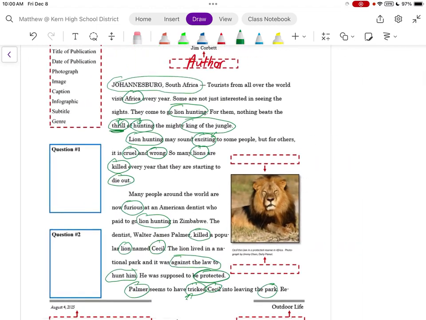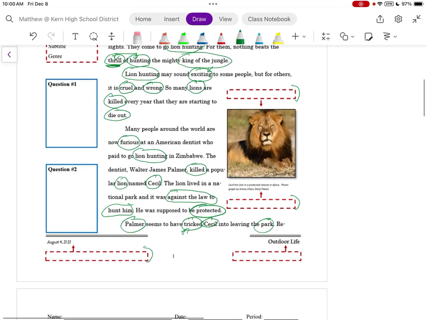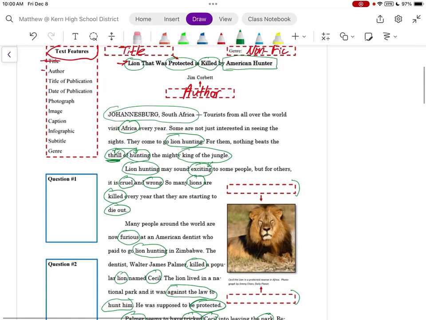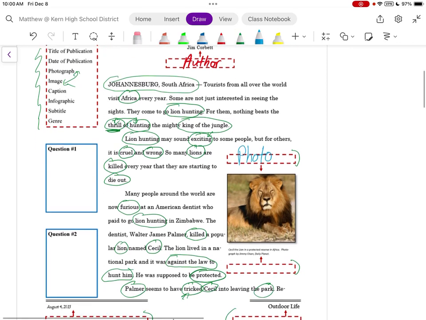We can see I have another box to fill in. I actually have 4 of them to fill in. This box is pointing to, let's go ahead and look at our text feature options. This box is pointing to what? It is pointing to maybe a photo or an image. Now, is this a photo or an image? An image is generally going to be computer generated, where a photo looks like it is more real life. This to me looks like this might be a photo. So I'm going to go ahead and write photo.